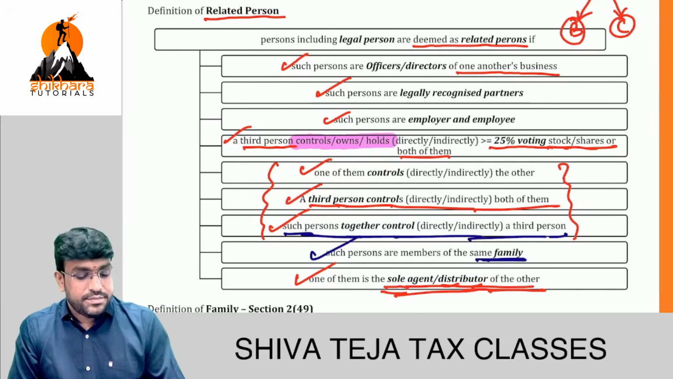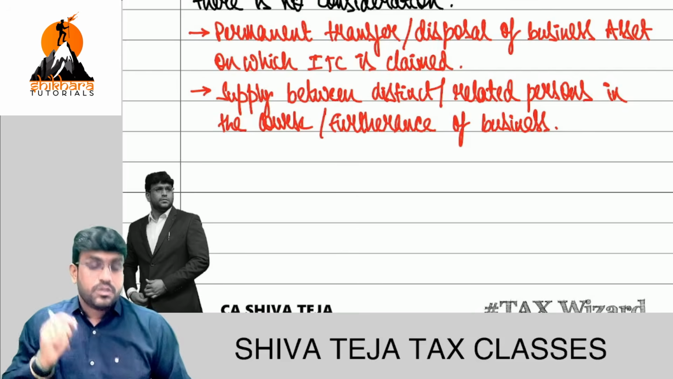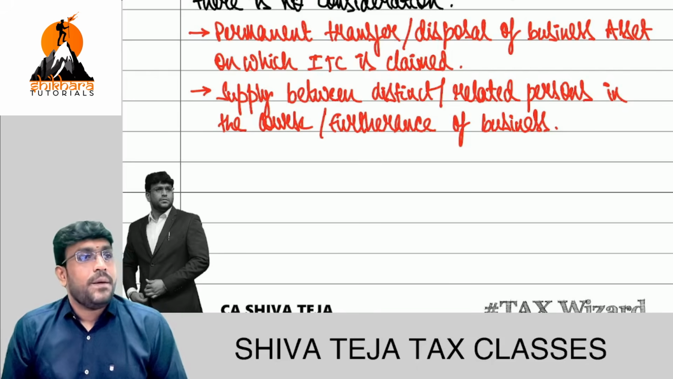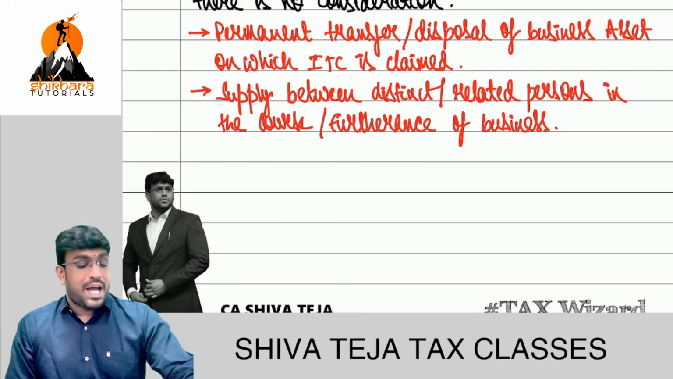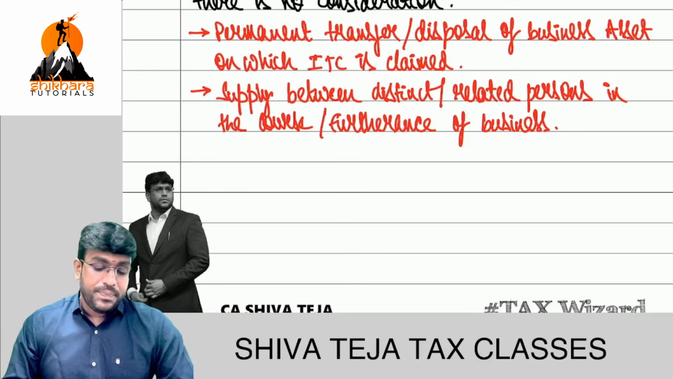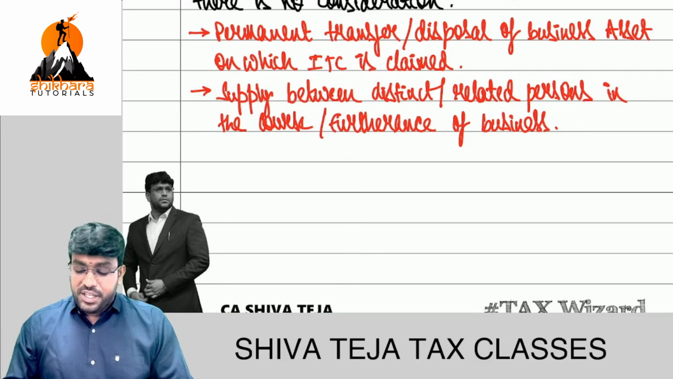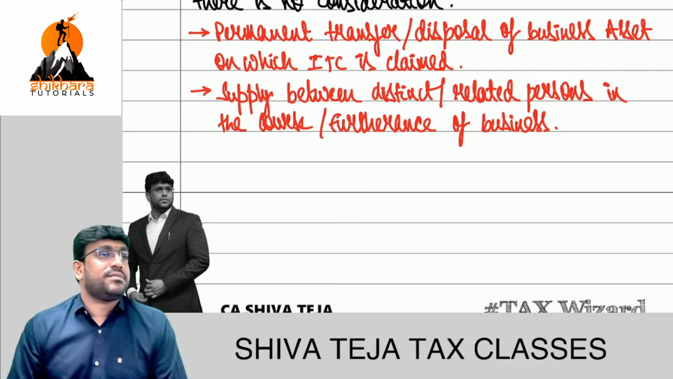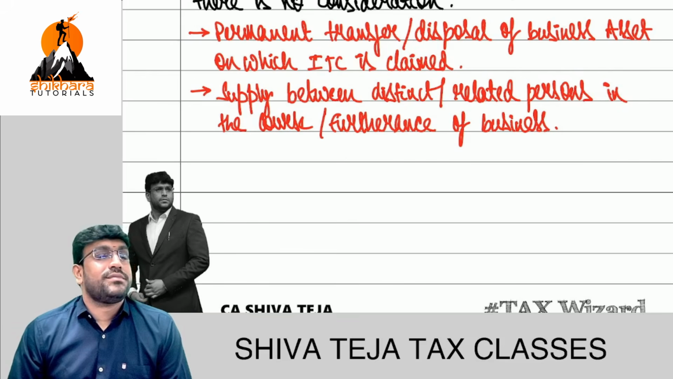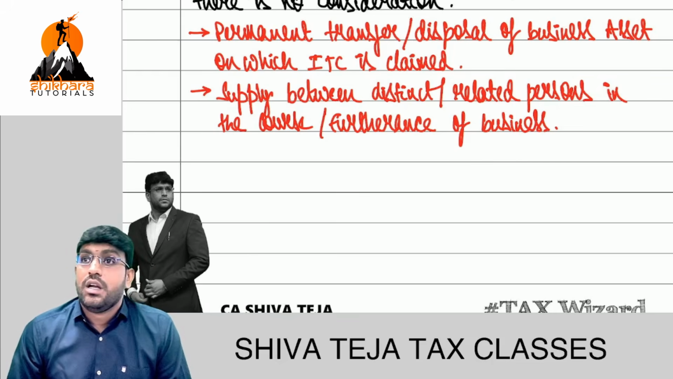Let's go back. What was the first point? Permanent transfer or disposal of business asset on which ITC is claimed. Second point, supply between distinct or related persons in the course or furtherance of business. Distinct person means same PAN, different GST number. Correct? No? Related person means what?